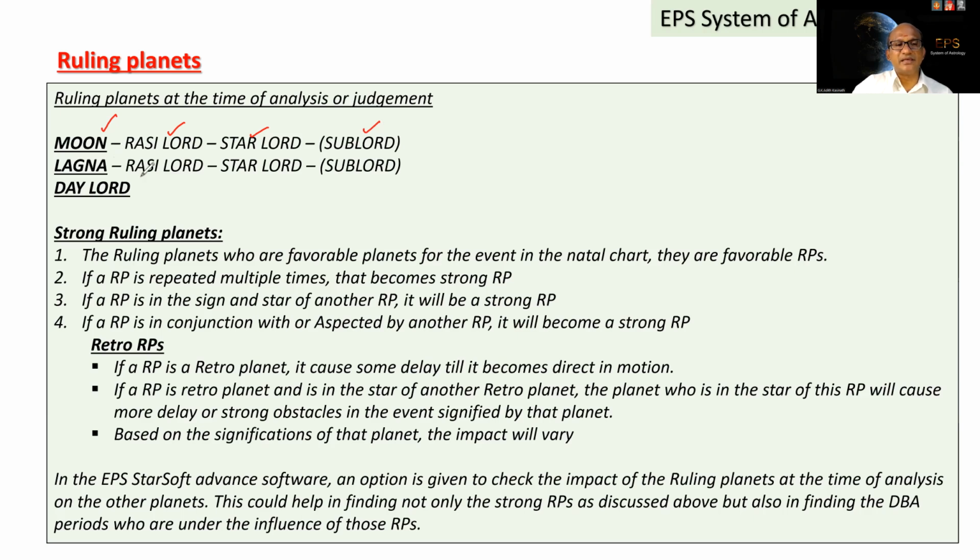And similarly, lagna: rasi lord, star lord, and of course sublord can also be considered. And day lord. Importantly, moon sign lord, star lord, lagna sign lord, star lord, and day lord are the important ruling planets. In addition to that, we can also take the sublord of the moon and the lagna. So at the time of analysis, what are their movements, what are their positions? These rulers are called ruling planets. In short, we can say RPs.